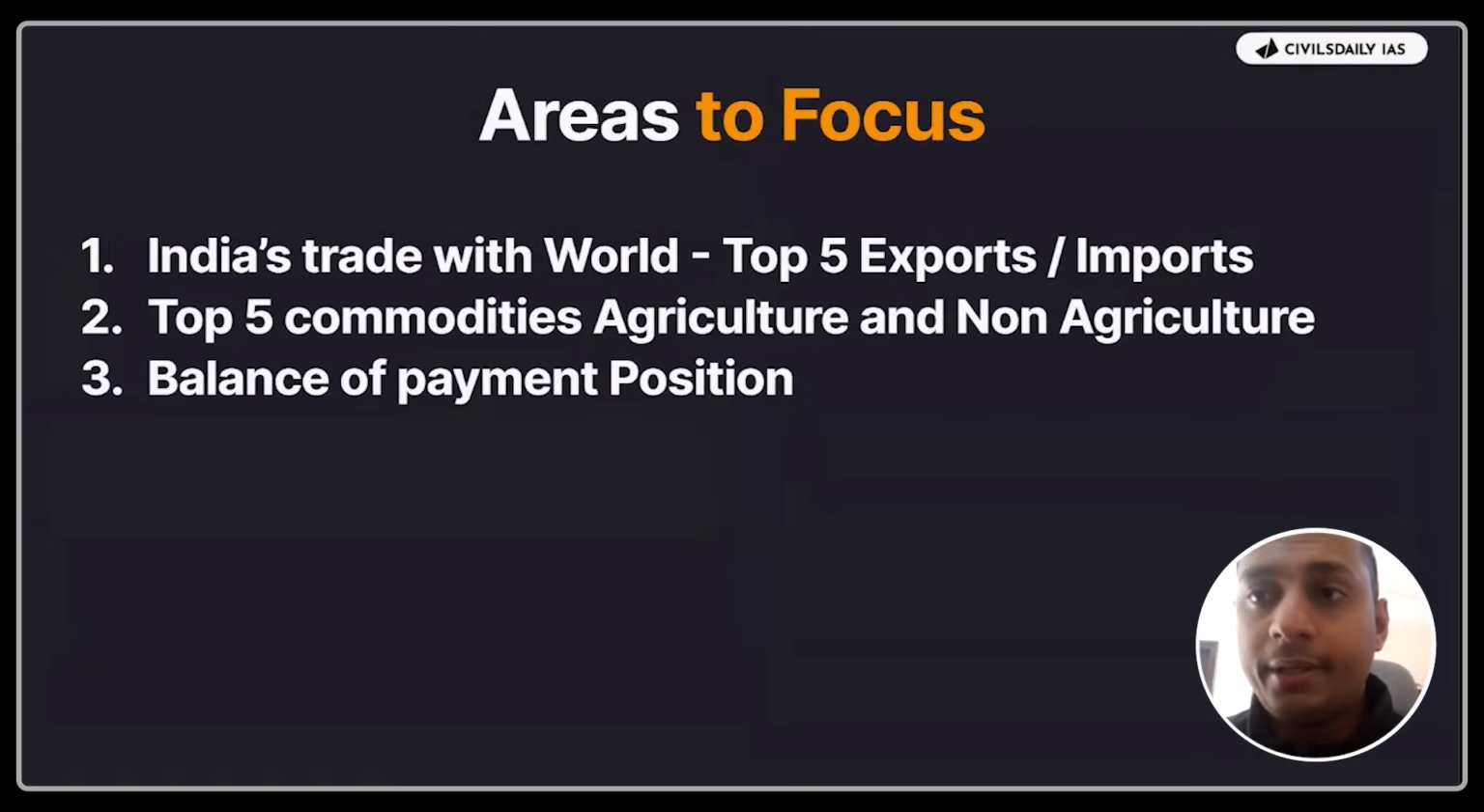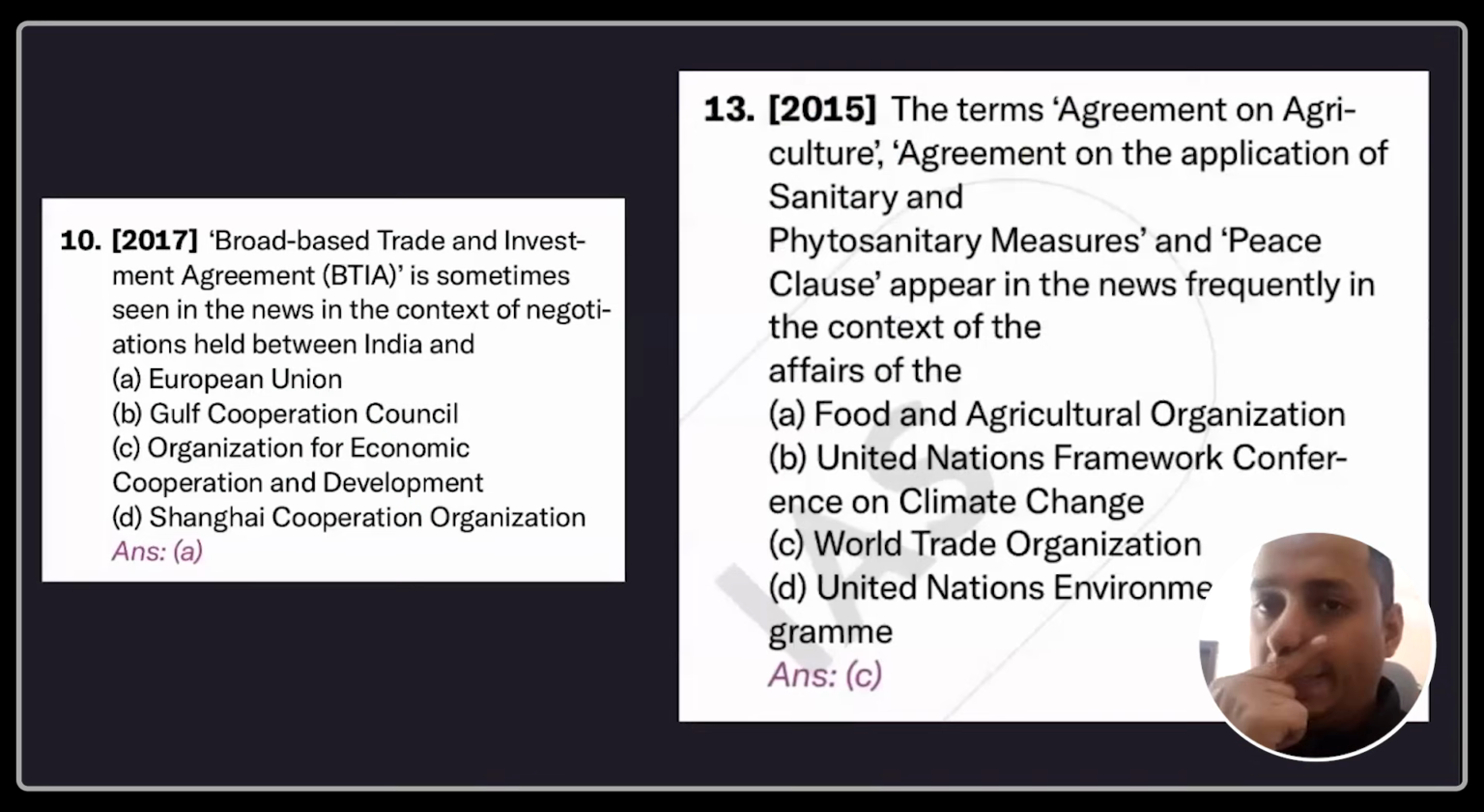Now, with respect to countries as well, which is our top 5 exporters, which is our top 5 importers, and with which countries we have the most balance of payment deficit or surplus. This you have to note down. This is the only thing which you need to know with respect to the global trade. And one more thing you need to know is regarding the different global disputes. So BTIA was asked, agreement of the phytosanitary measures was asked.